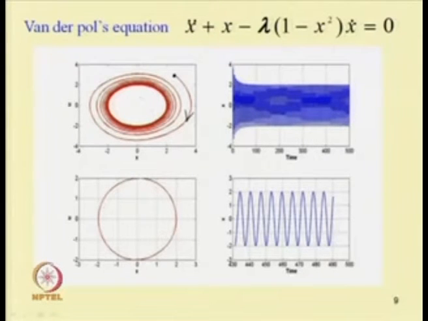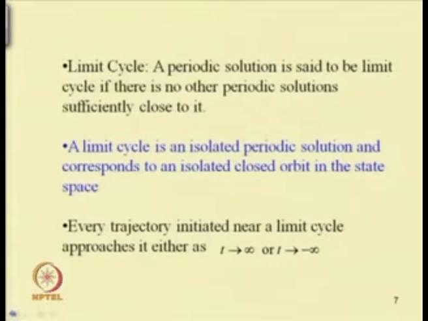By taking a point either inside or outside, it always comes to the same periodic orbit. That is why this is a limit cycle, or it is also known as an attractor.